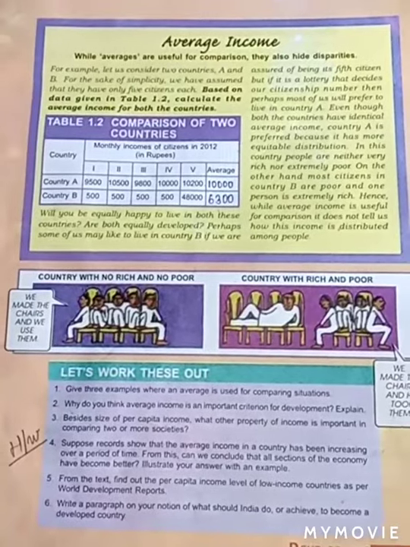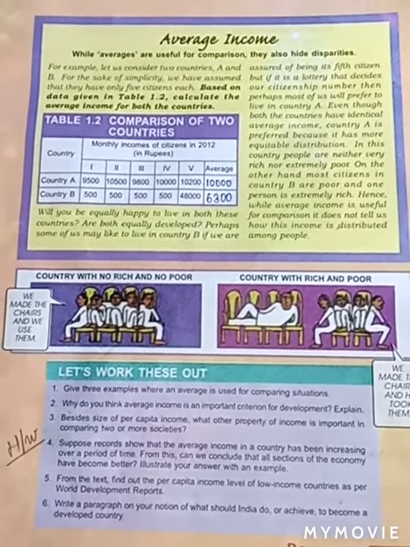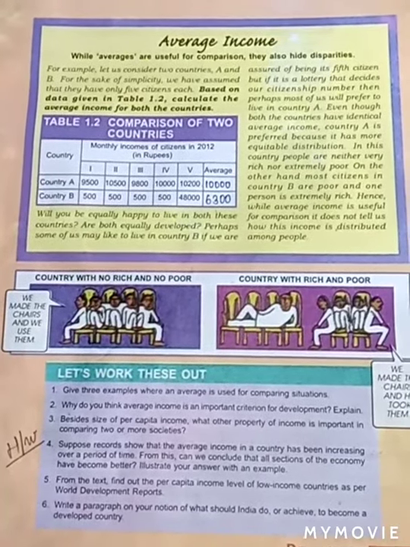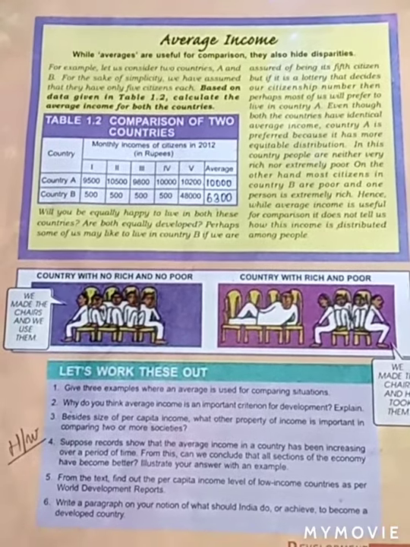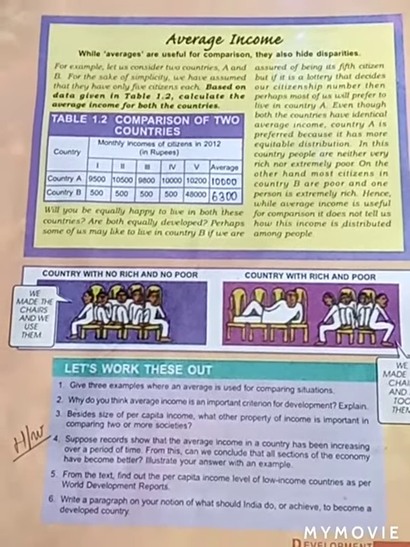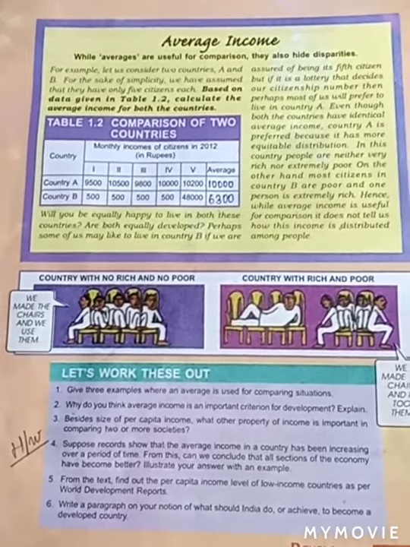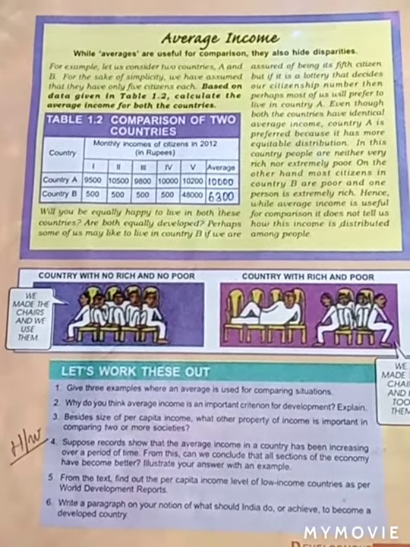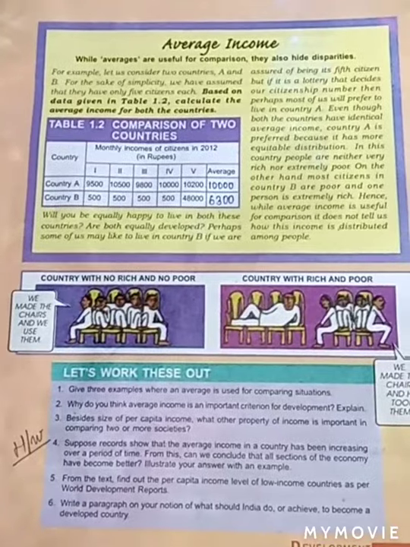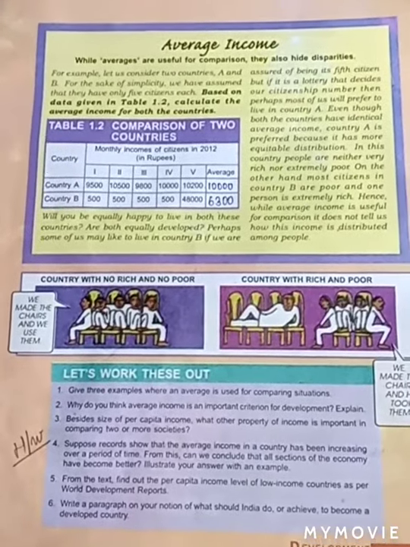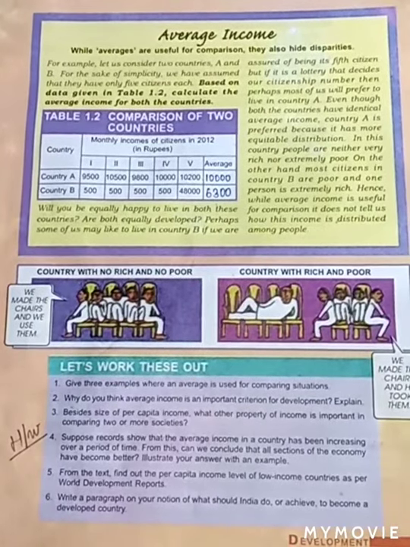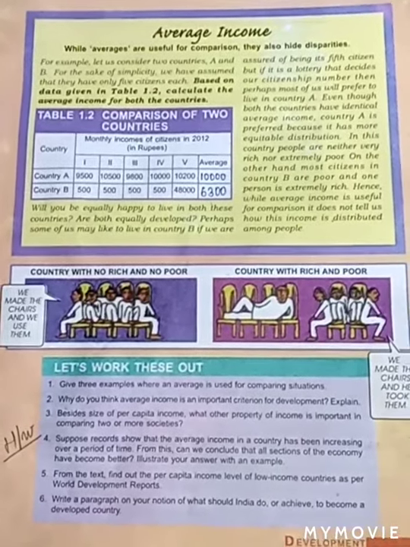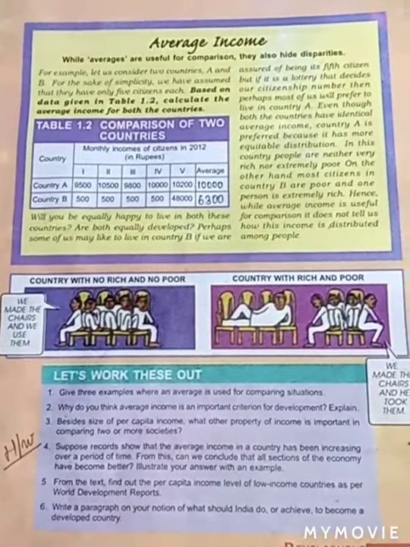Like in country A, the income of a person is likely to be equal to the other. Neither were there rich persons, nor were there poor persons. But when we come to country B, we can see that 4 members were poor and the 5th citizen was rich. So this shows us that average income is not a suitable way for finding the developed or underdeveloped countries.